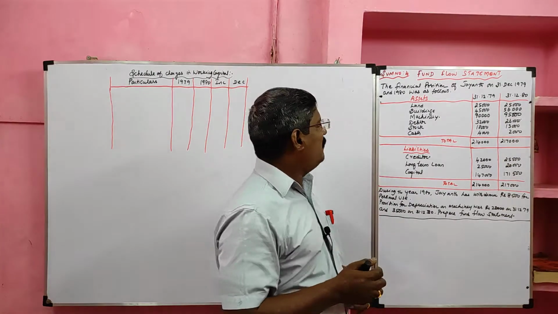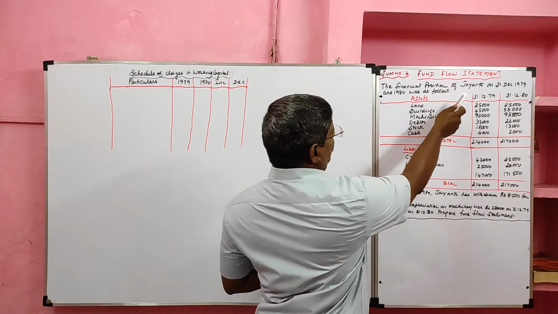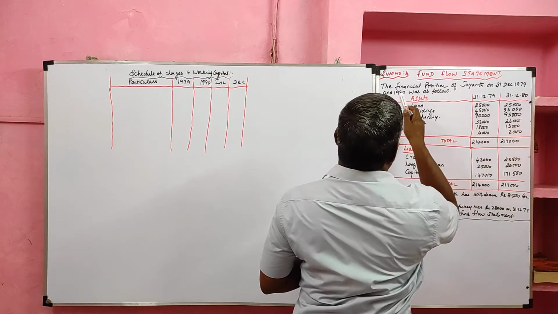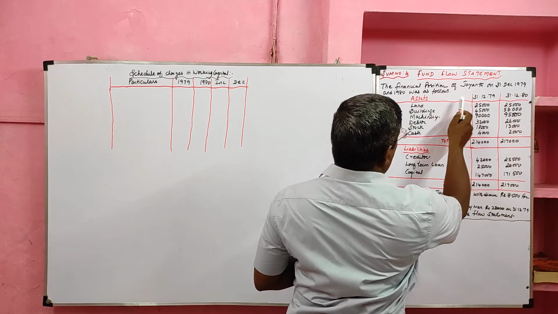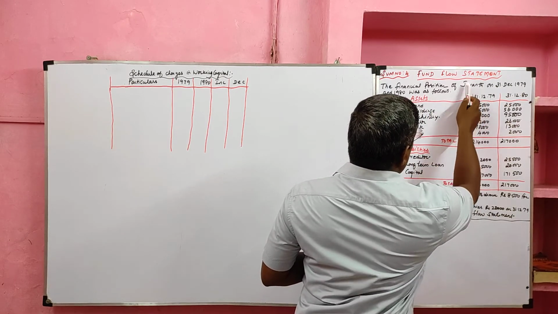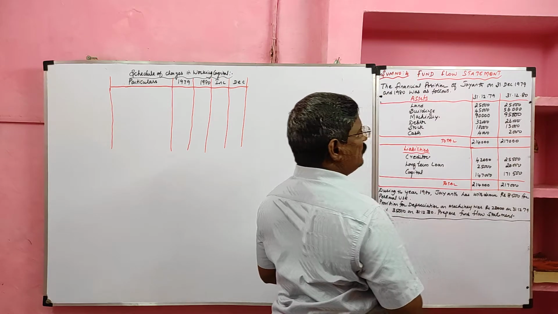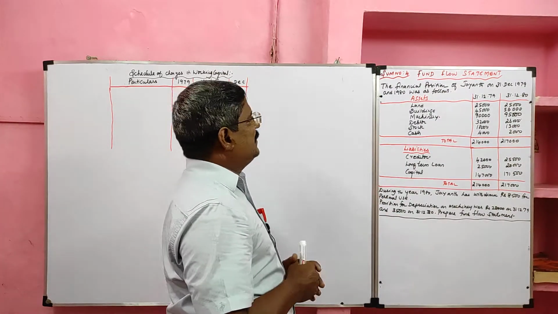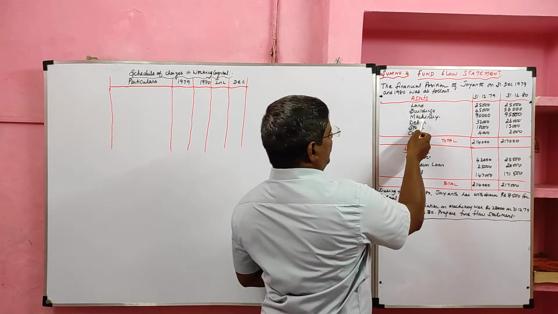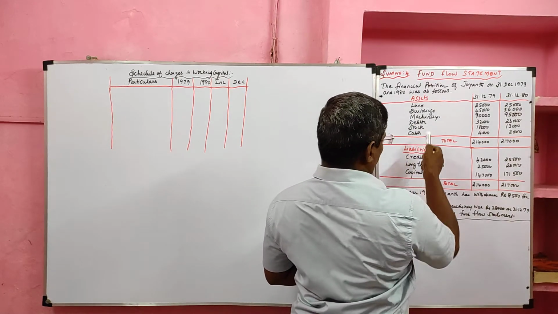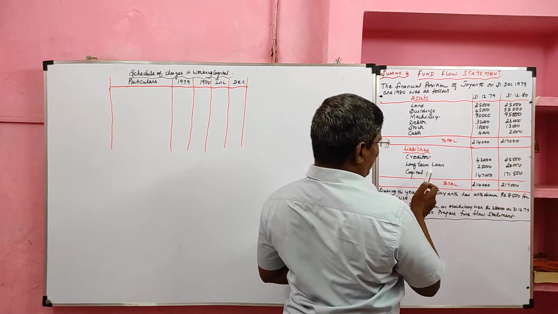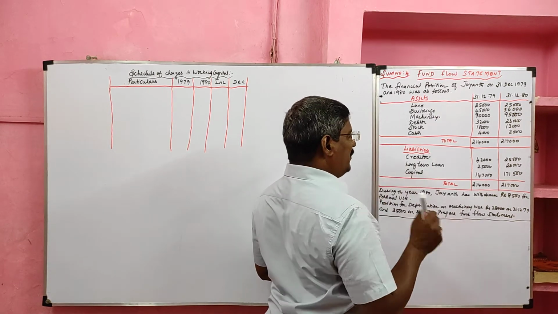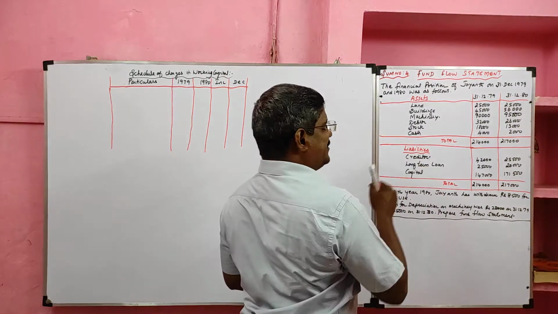Look at the problem. The financial position of a Giant on 31st December 1979 and 1980 was as follows. Here, along with the name, the suffix limited is not given, so we should consider this as the balance sheet of a sole trader. Assets: land, building, machinery, debtor, stock, cash are given. Liabilities: creditor, long-term loan, capital are given. In a sole trading concern, the profit and loss account will not be given because the net profit is included in the capital.